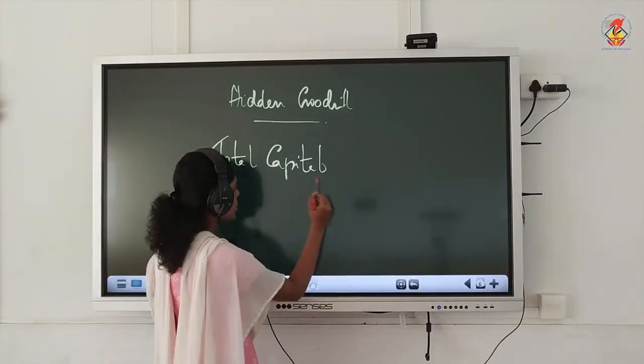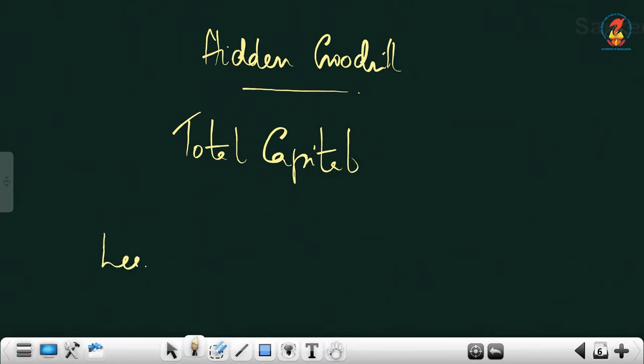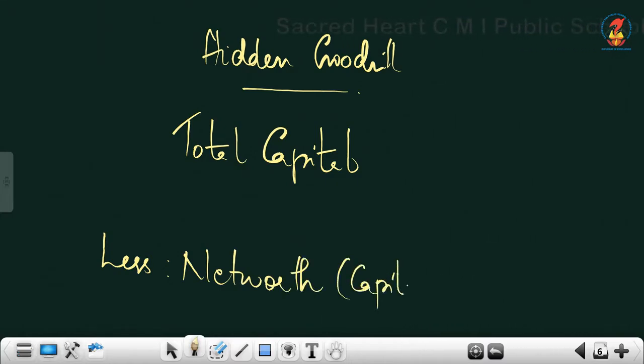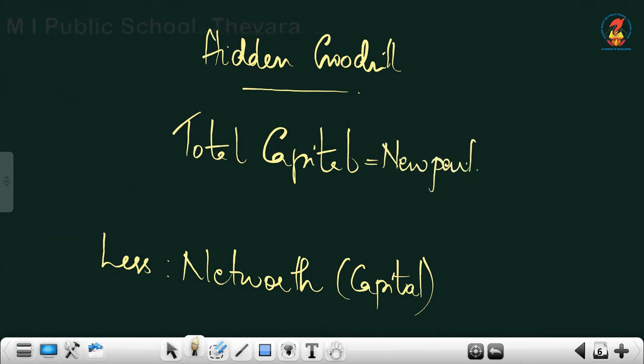And the formula is total capital less net worth. This net worth is a familiar term for you, isn't it? Last year you have learned net worth is the other term for capital. Total capital, how will you get total capital? For that you have to apply one formula. I'll write it here: new partner's capital into reciprocal of his share.